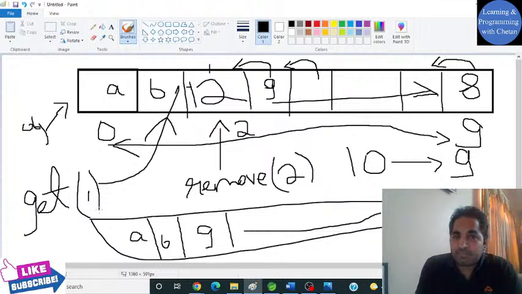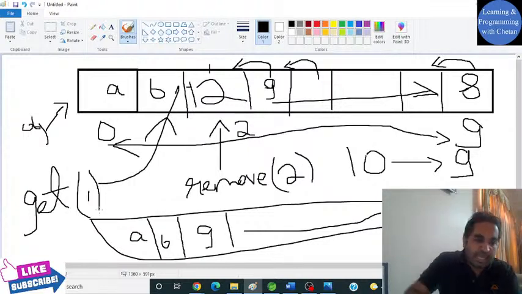Why? Any idea? Because it is working on the basis of index. It is working on index value. That is why you can get elements from this particular custom collection, or from your array list, by using an index at the same speed, whether it is index 0 or index 1 lakh or 1000.